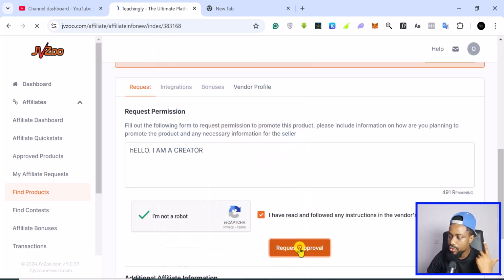Once you request the approval, you will be approved or rejected depending on what this vendor wants. So once you've been approved, then you can get your affiliate link.